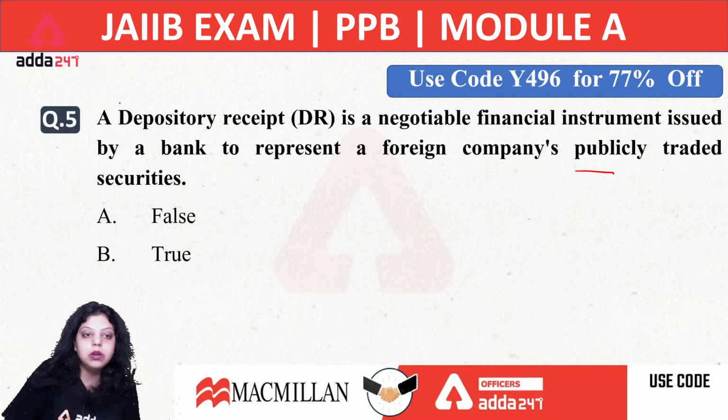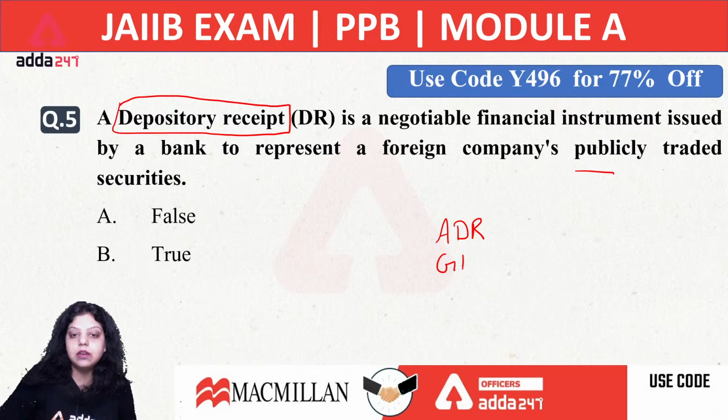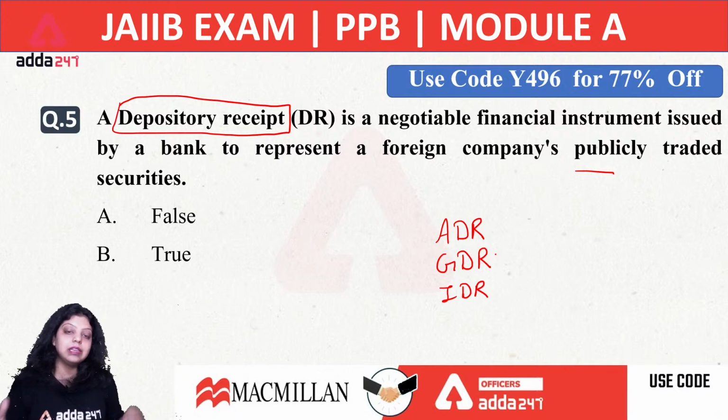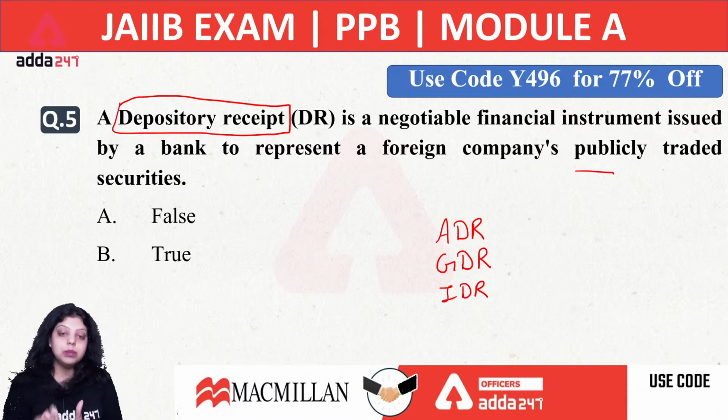We have discussed there are 3 types of depository receipt: ADR, American Depository Receipt; GDR, Global Depository Receipt; and IDR, Indian Depository Receipt.